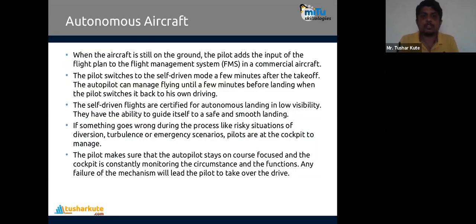Okay, so when the aircraft is still on the ground, the pilot adds the input of the flight plan to the flight management system. In commercial aircraft, it can switch to self-driven mode a few minutes after takeoff. Autopilot can manage flying until a few minutes before landing, when the pilot switches back to their own driving. So many aircraft, flying vehicles, are now getting autonomously driven by a computer program of robotics here. Okay, if something goes wrong during the process, like risky situations of diversion, turbulence or emergency scenarios, pilots can use the cockpit to manage that. That means semi-autonomy is present now still in different kinds of aircraft.